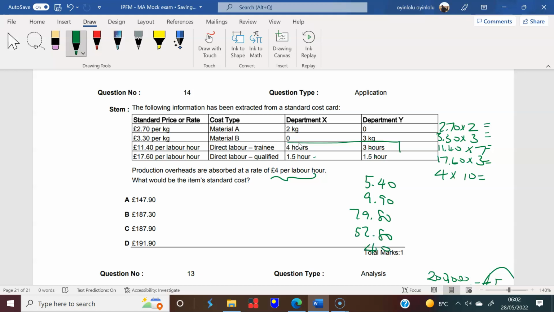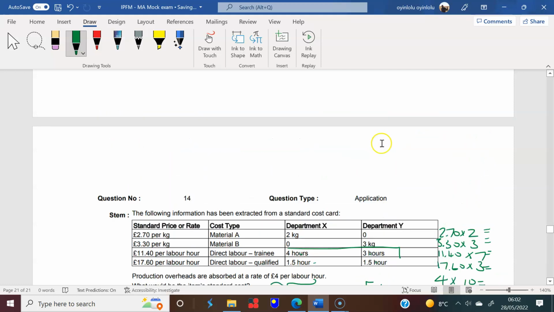So let's add all these together. 5.4 plus 9.9 plus 79.8 plus 52.8 plus 40 takes us to £187.90. There you have that.